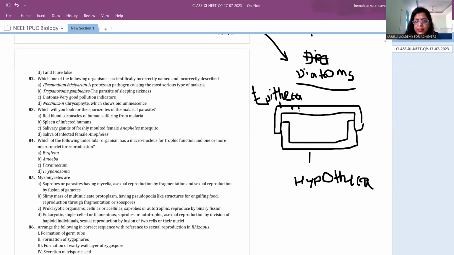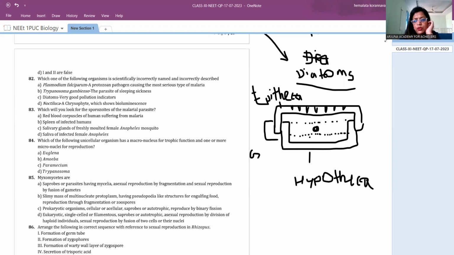Like this, you get designs here. They are made up of silica. They are called cristae. This is silica material. The cell wall is impregnated with silica. They have a nucleus here, right? And the portion which is overlapping, I'm just showing you dot structures. This is the overlapping area. This we can call the girdle. This part from here till here is the girdle. So this portion where it is overlapped is the girdle.